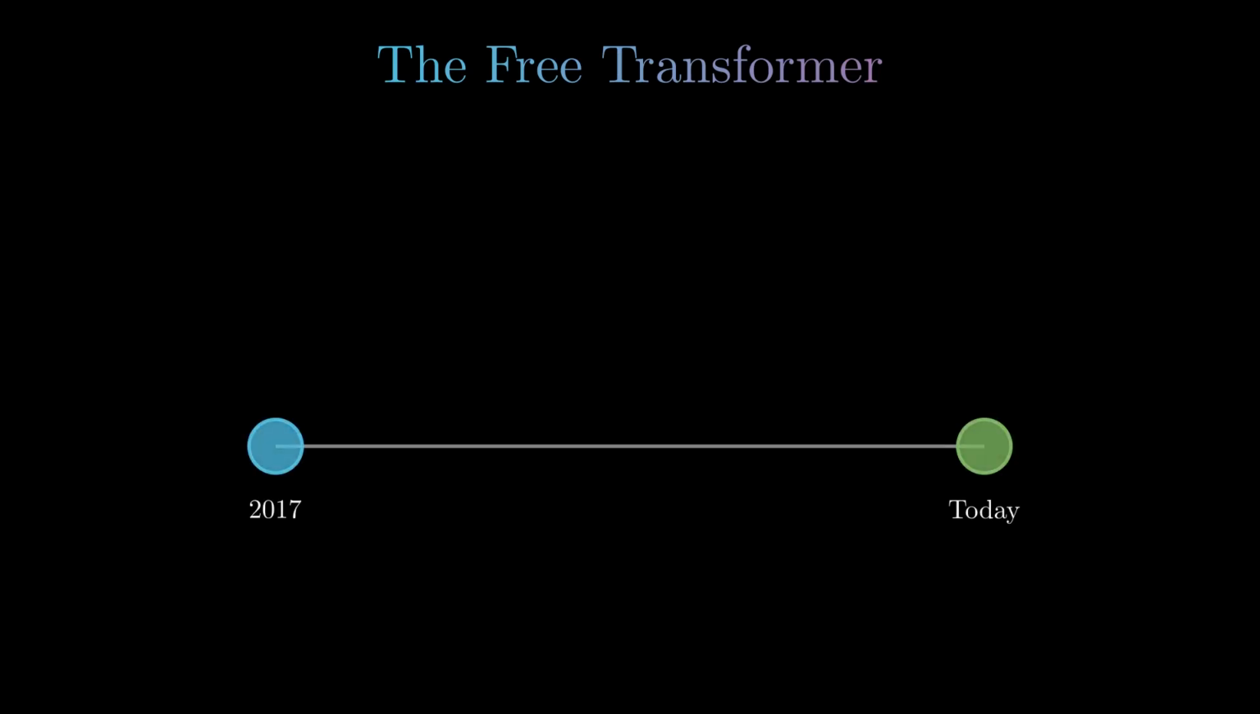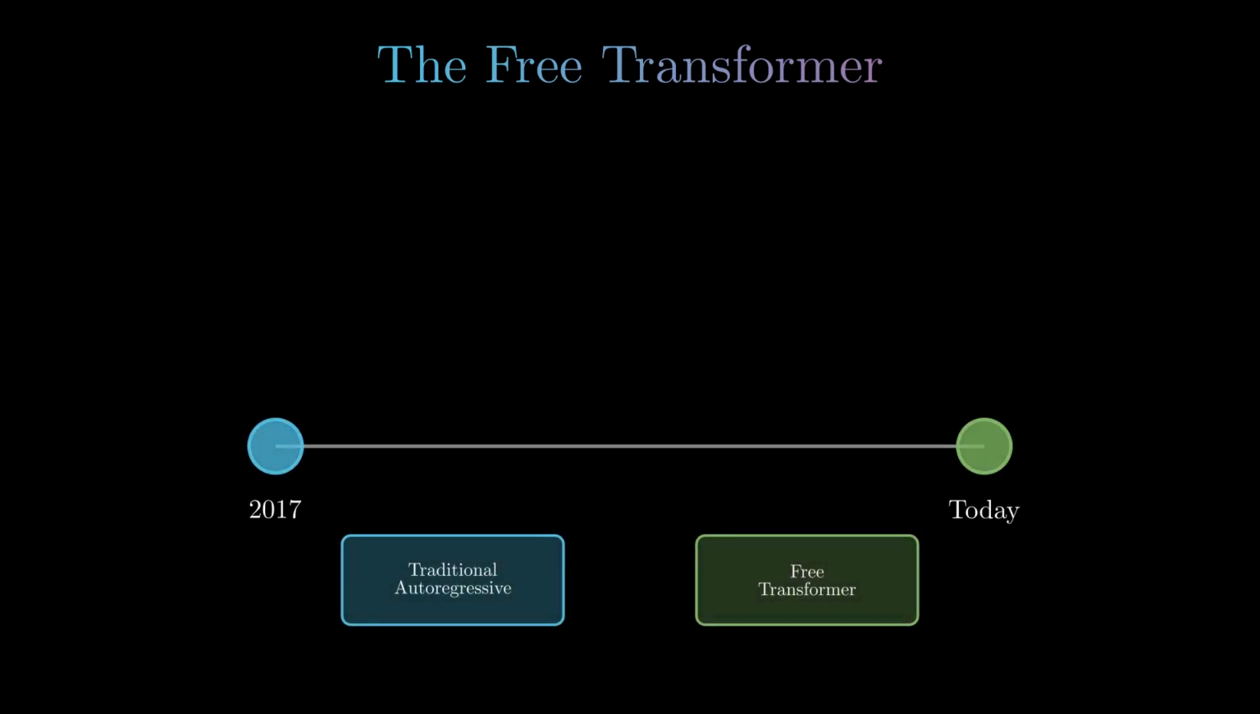Welcome to our exploration of the free transformer. Since 2017, transformers like GPT have generated text autoregressively, one word at a time. This paper asks, what if they could make deeper decisions before generating text?